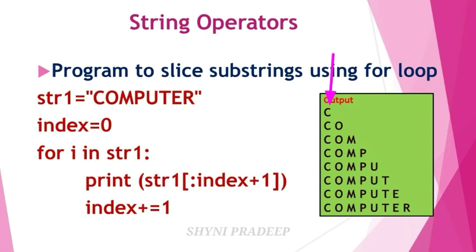Next see the increment, index is equal to index plus 1. What is the index value now? 0. 0 plus 1, 1. Now our new index value is 1.